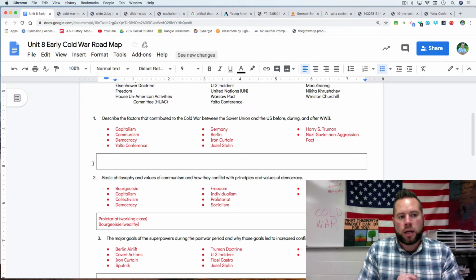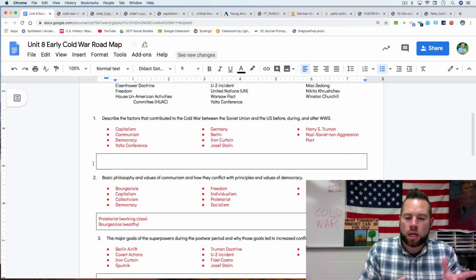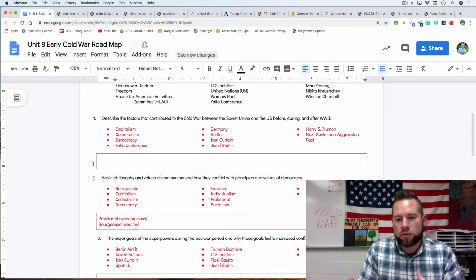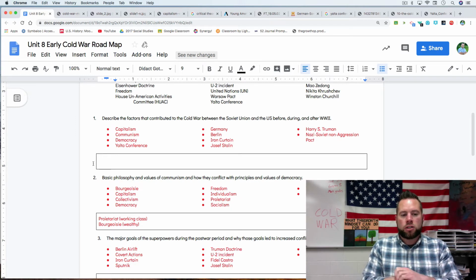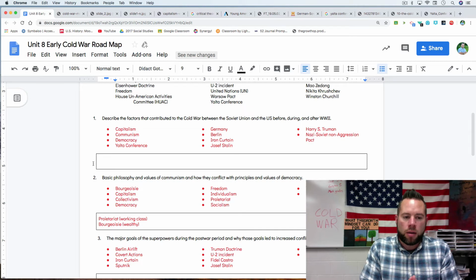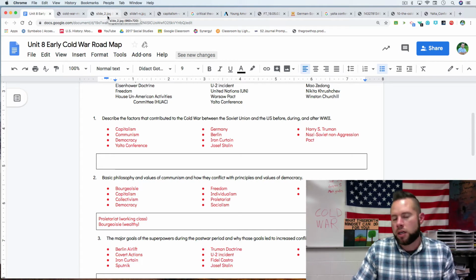Let's look at the question we're going to answer on our roadmap. Describe the factors that contributed to the Cold War between the Soviet Union, a lot of people will say Russia, even though that's just one country or part of the Soviet Union, it still exists today, and the US before, during, or after World War II. So let's first start with comparing capitalism and communism because we have to understand what those are to understand this whole Cold War thing. Like, what's the problem?